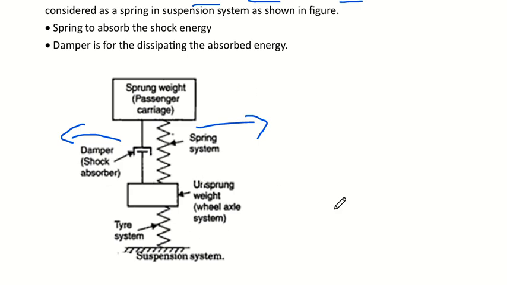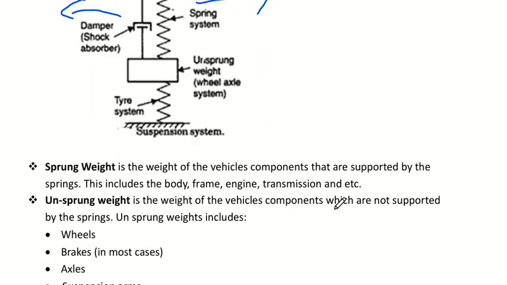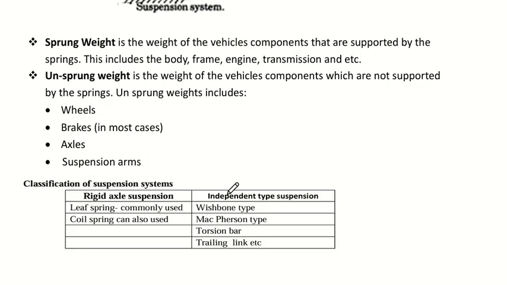Sprung weight is the weight of the vehicle components that is supported by the spring. It could be everything upward. The one that has an effect on the spring system is the sprung weight, the weight which depends on the springs. It could be the body.